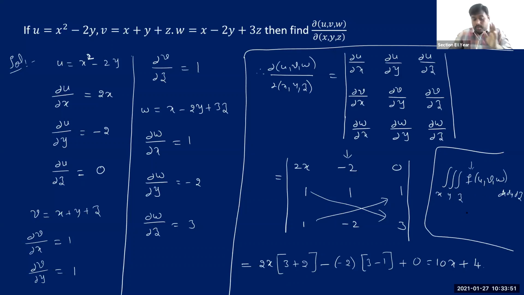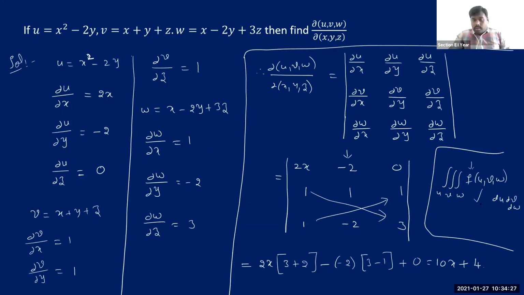Now, if you want to convert this into something else, not polar coordinates, since it's a 3-dimensional system, you can convert it into the spherical coordinate system. If you are integrating with respect to u, v, w, we get du, dv, dw here.